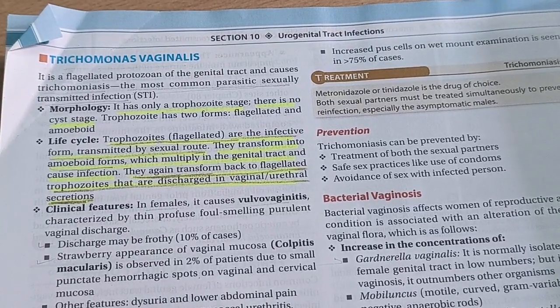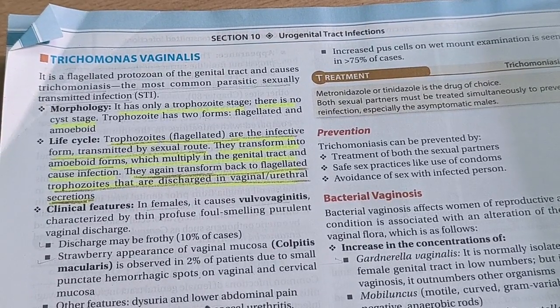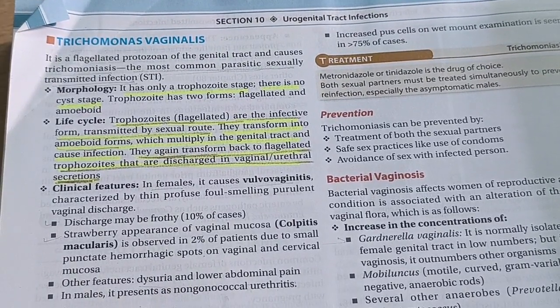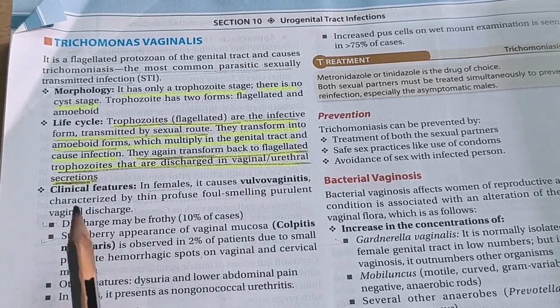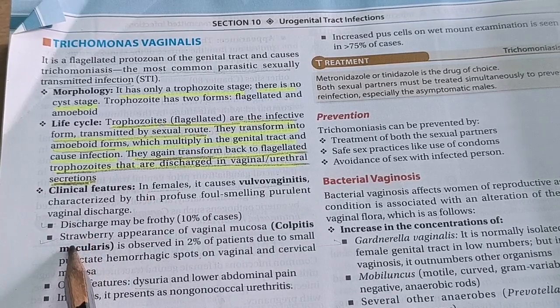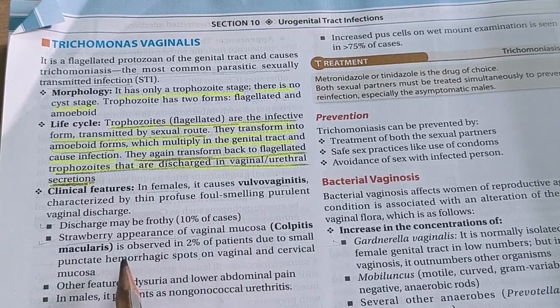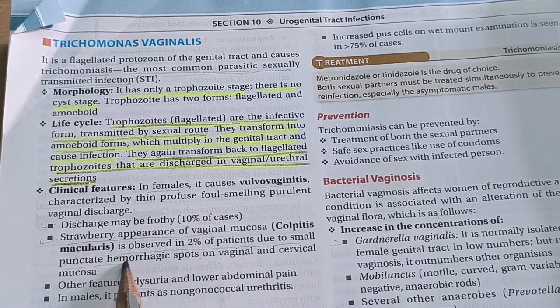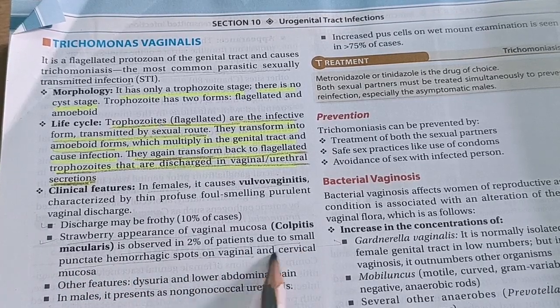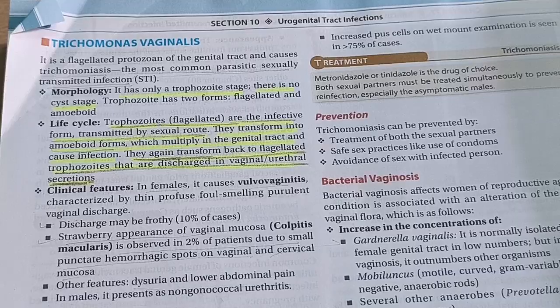Other features are dysuria and lower abdominal pain. And in males it presents as non-gonococcal urethritis. The strawberry appearance of the vaginal mucosa is observed in 2% of patients, due to punctate hemorrhagic spots on the vaginal and cervical mucosa.